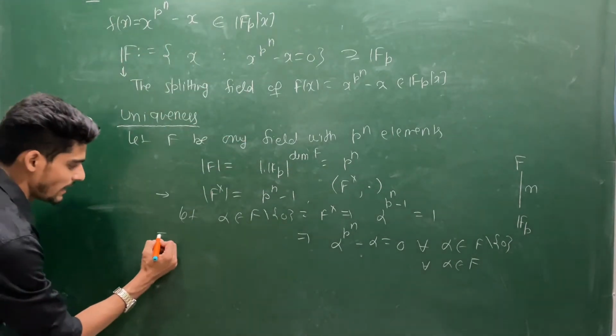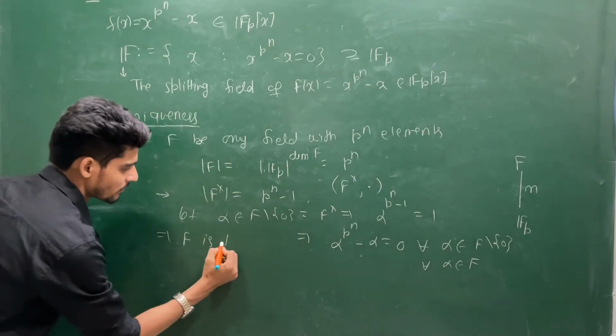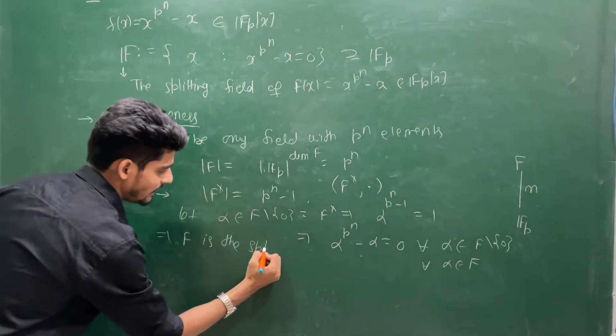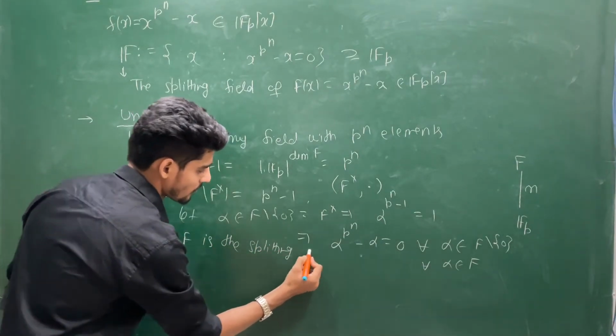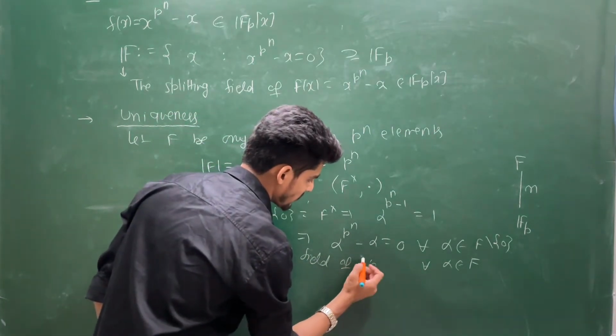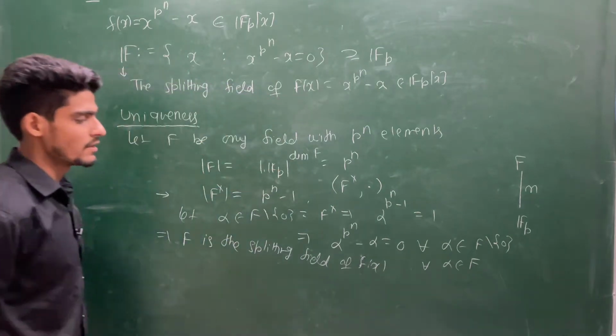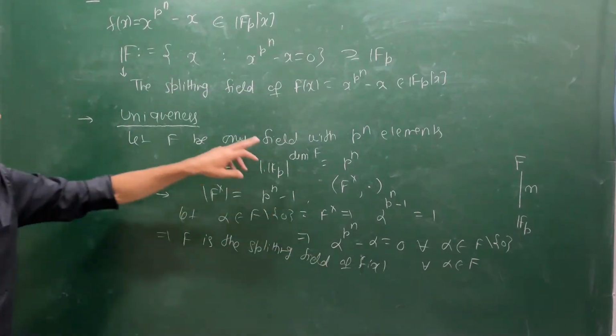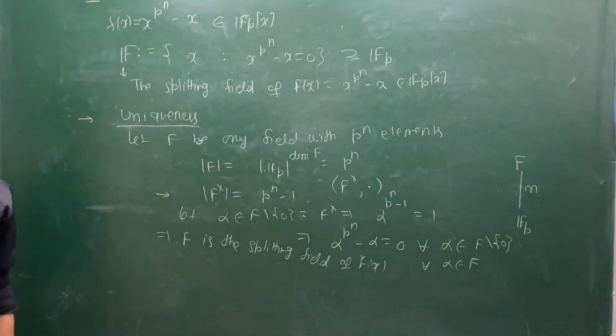So this is saying this F is the splitting field of f(x). So once it is the splitting field for f(x), then we know that splitting fields of a given polynomial are isomorphic up to isomorphism.